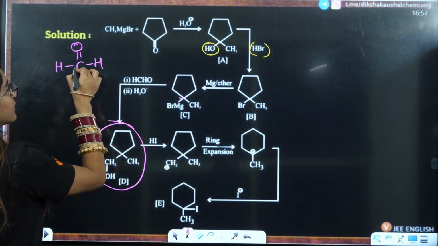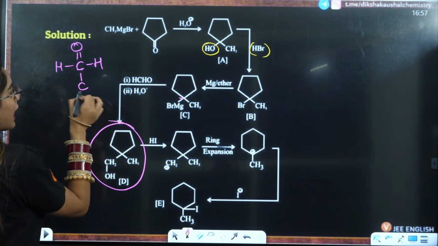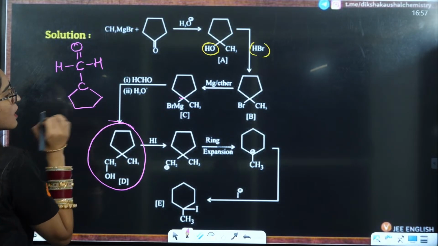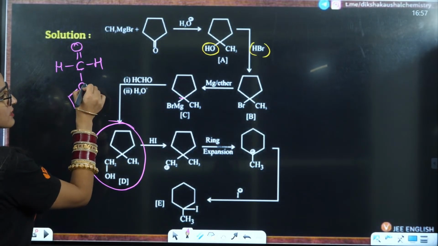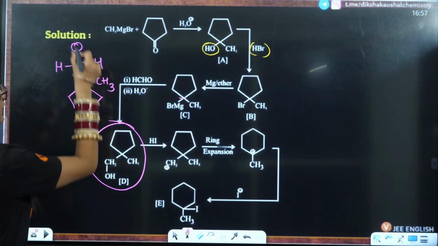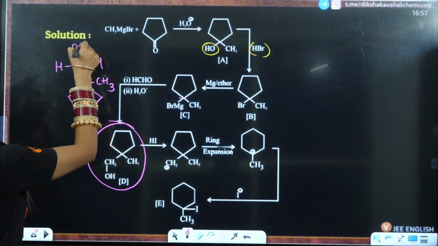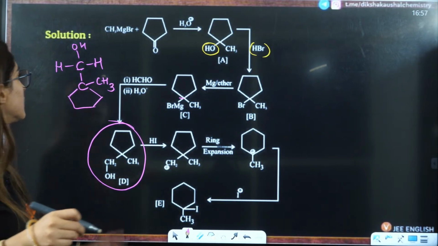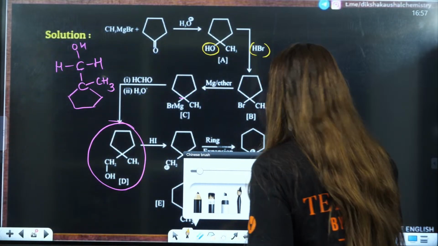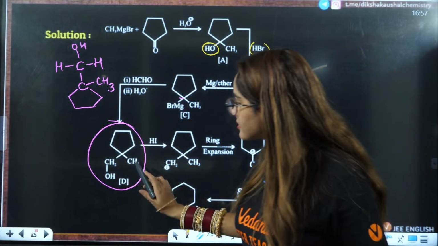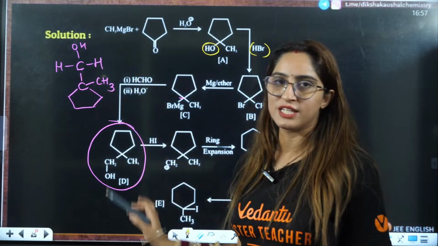So you will have one carbon attachment. We know that it is a pentagonal ring, and this carbon is attached to one CH3. This double bond O is converted to OH, and that is the compound that you will have here. On the pentagonal ring, one is CH3, one is CH2OH.